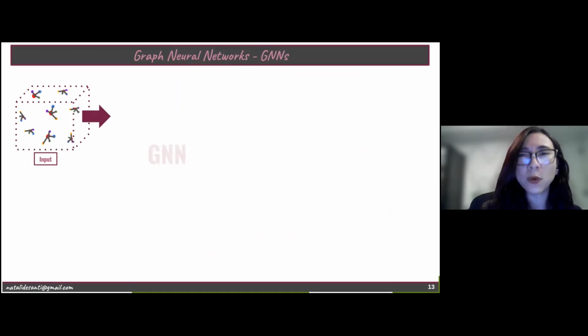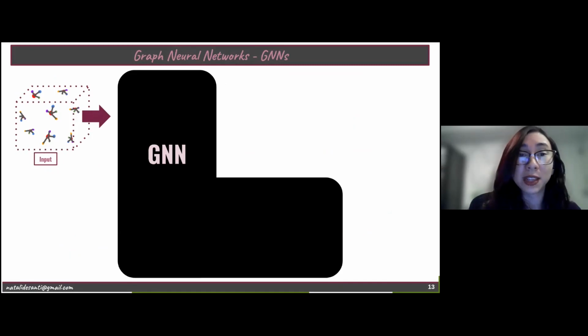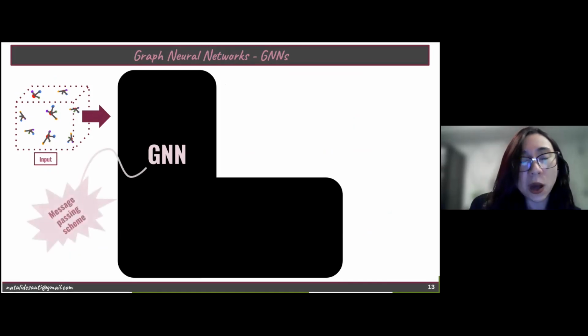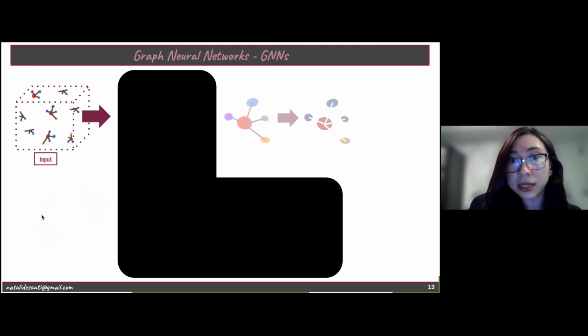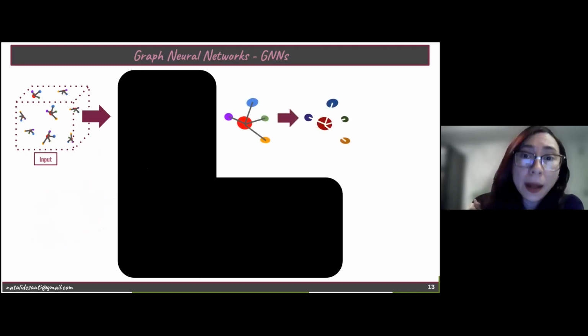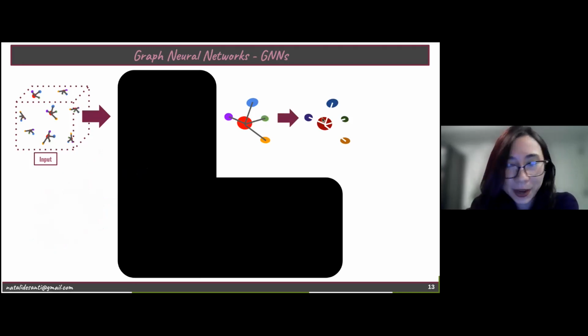But what are graph neural networks? So, as always, it's a machine learning black box. But the idea here is trying to unravel why and how this works. So, in our implementation, we chose a message passing scheme, which means that for each iteration in this method, we're going to update the edge and the node attributes. That's why they are changing colors from here to here.